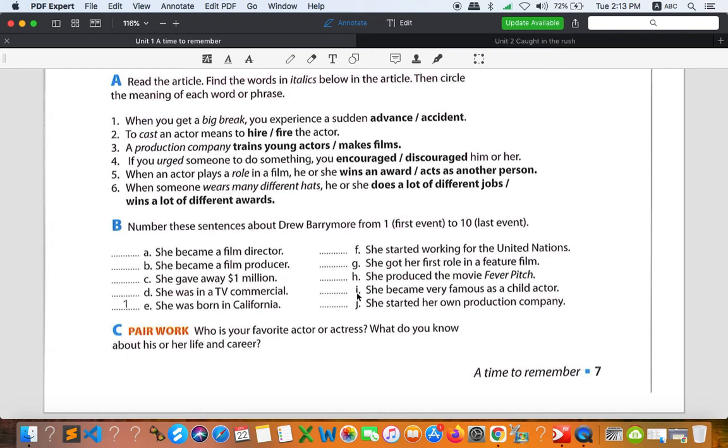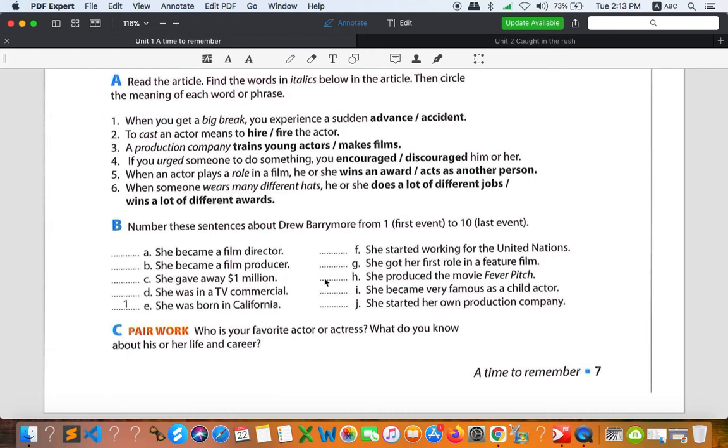And number 5 is letter J: she started her own production company. So you can write down number 5 here. And number 6 is letter B: she became a film producer. Alright, so you can write down 6 for B here. Number 7, letter H: she produced the movie Fever Pitch.